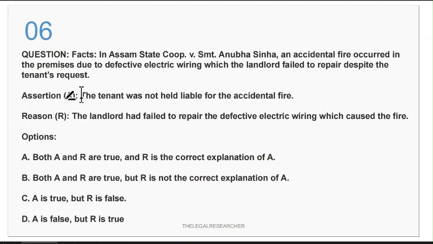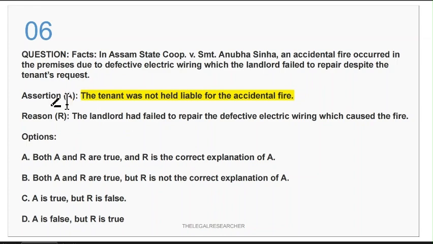The first one is the tenant was not held liable for the accidental fire. This is the assertion. In this case, the tenant was not held liable for accidental fire. And the second is that the landlord had failed to repair the defective electric wiring which caused the fire. This is the reason. So if you see carefully, if you remember this case, we have discussed this in a video of inevitable accident. So this is absolutely correct.